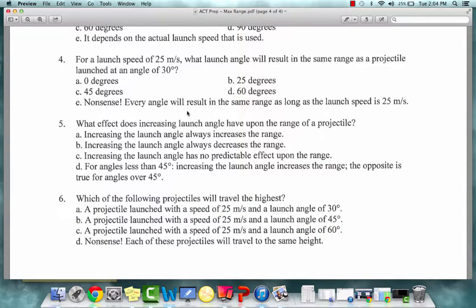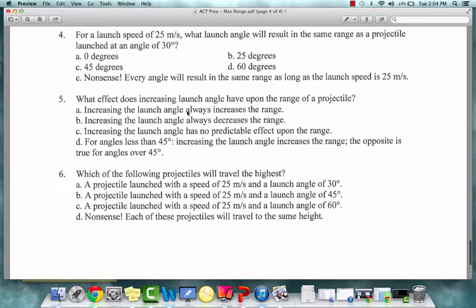Number 4. For a launch speed of 25 meters per second, what launch angle will result in the same range as a projectile launched at an angle of 30 degrees? A. 0 degrees, B. 25 degrees, C. 45 degrees, D. 60 degrees, E. Nonsense. Every angle will result in the same range as long as the launch speed is 25 meters per second.